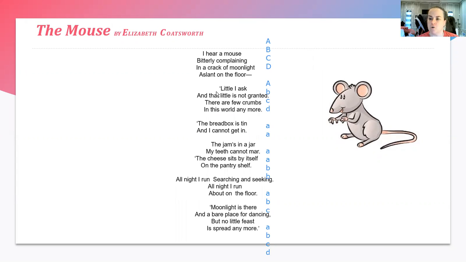Did you notice anything else about this poem? Why do you think the author wrote this poem? I think the author wrote this poem to give us an insight into how the mouse felt when it couldn't get something to eat. Let's take a look at our next piece of poetry.